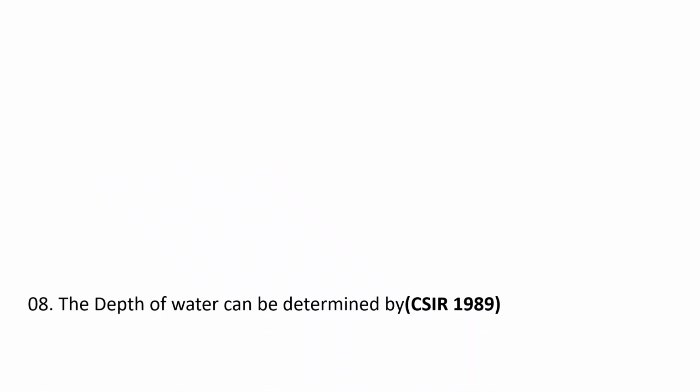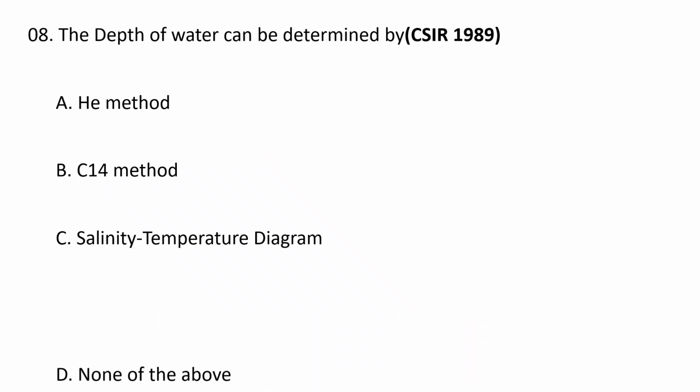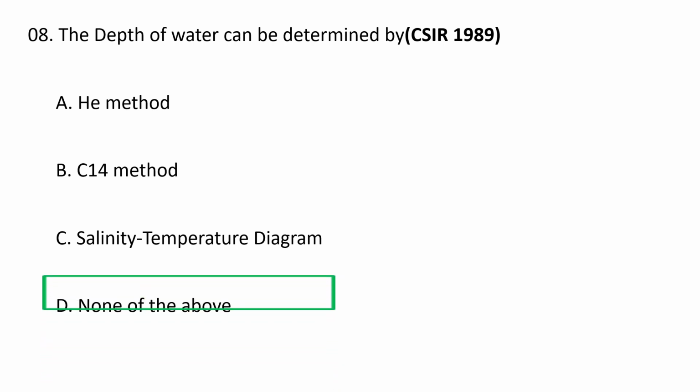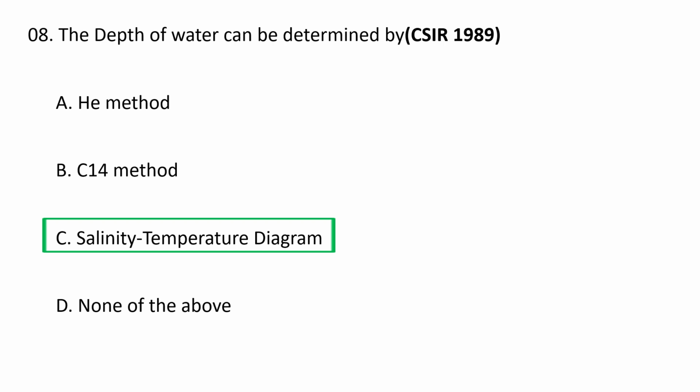Next question. The depth of water can be determined by A. Helium method, B. C14 method, C. Salinity temperature diagram, and D. None of the above. The depth of water can be determined by salinity temperature diagram. Temperature salinity or TS diagram, it is a fundamental tool in oceanography used to identify water masses, trace their origins, and understand the stability of the water column.